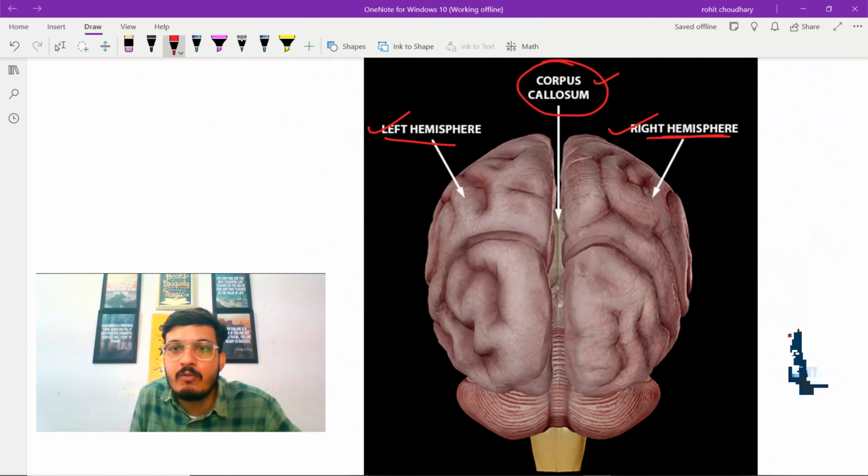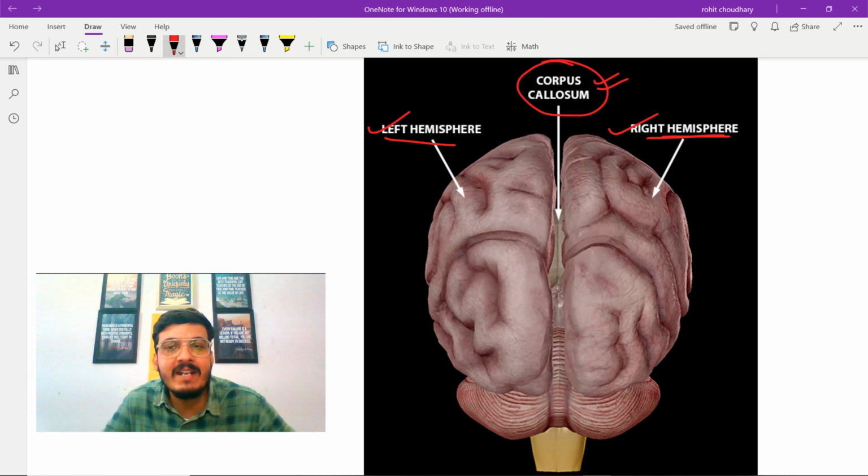So corpus callosum is a band. It is a thick band of nerve fibers which helps in connecting and coordinating the left and the right hemisphere. And this corpus callosum, it is formed of white matter substance and it is containing millions of axons.